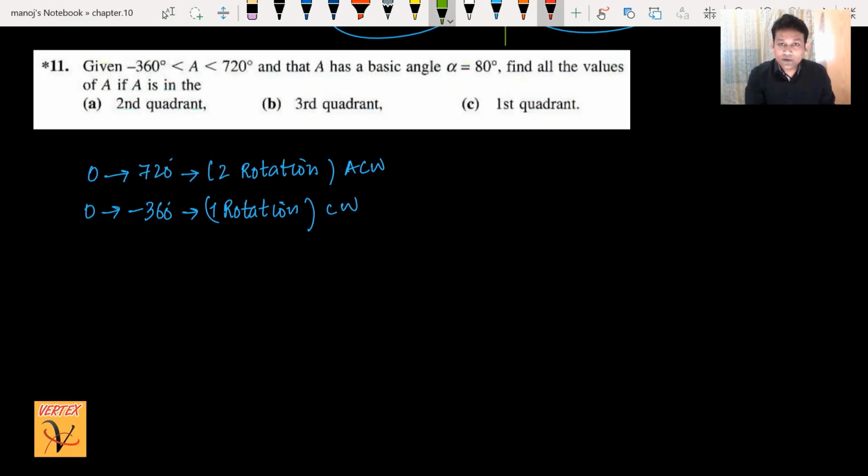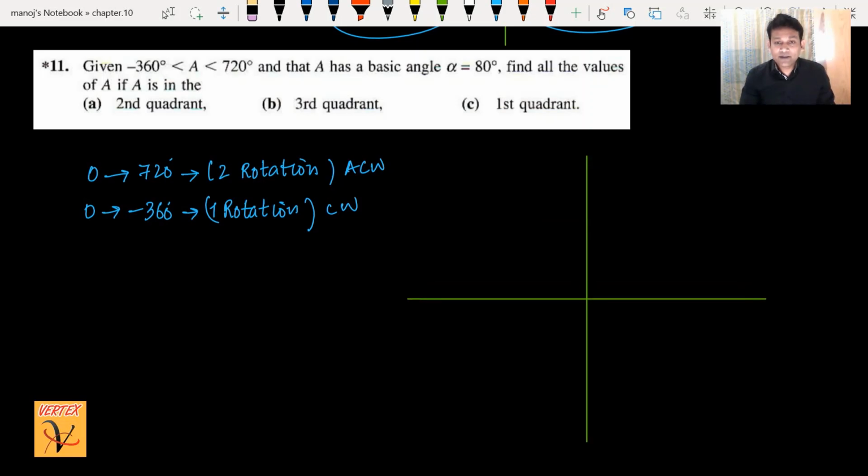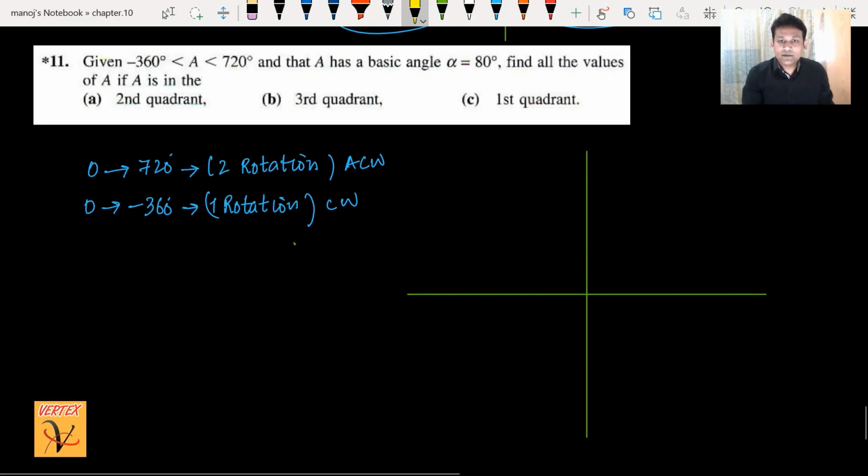Okay, but here something is given: second quadrant and angle alpha. I will draw the angle. I would like to explain the basic angle; this is not easy when you have just started the trigonometry chapter. Not easy, but I will try my best to explain how we can work on it. Alpha is 80 degrees. Find all the values of A if A is in the second quadrant. Second quadrant means I'm moving only the A part, not B and C. Alpha in the second quadrant is here, and this alpha is 80 degrees. Alpha is always measured from the positive x-axis. We are doing the A part.